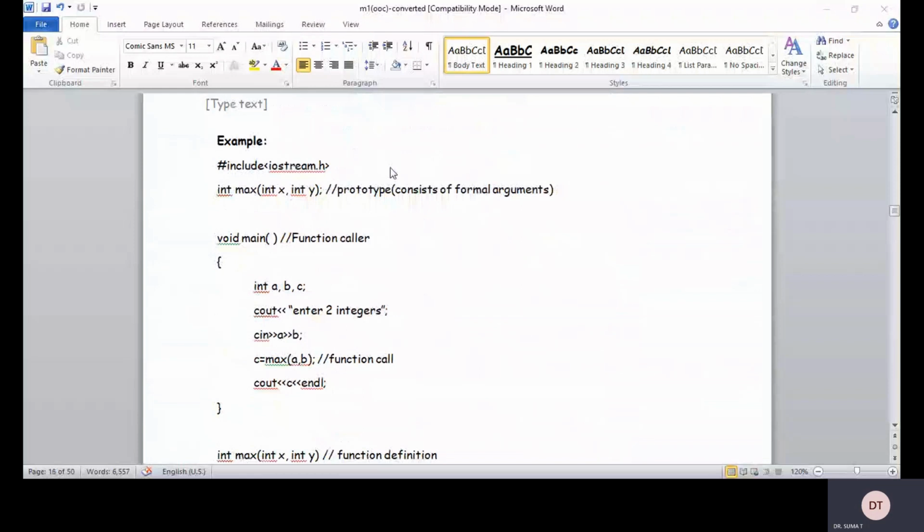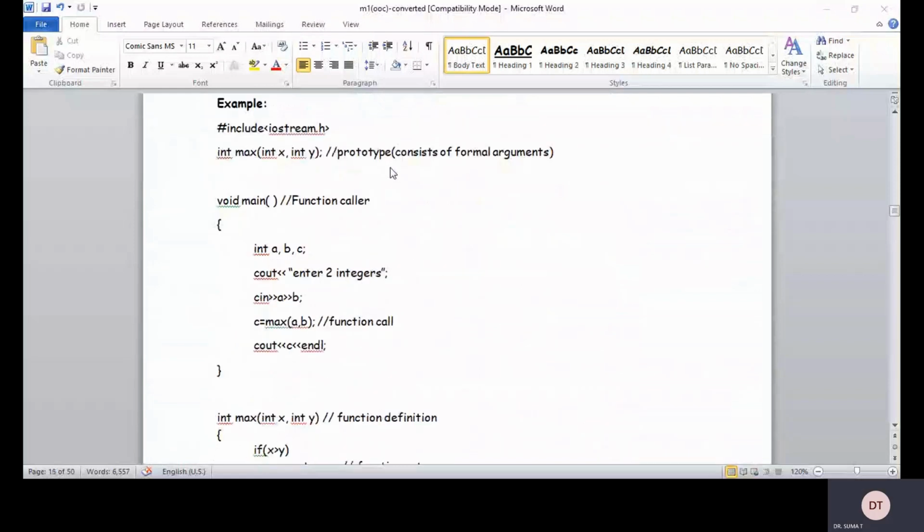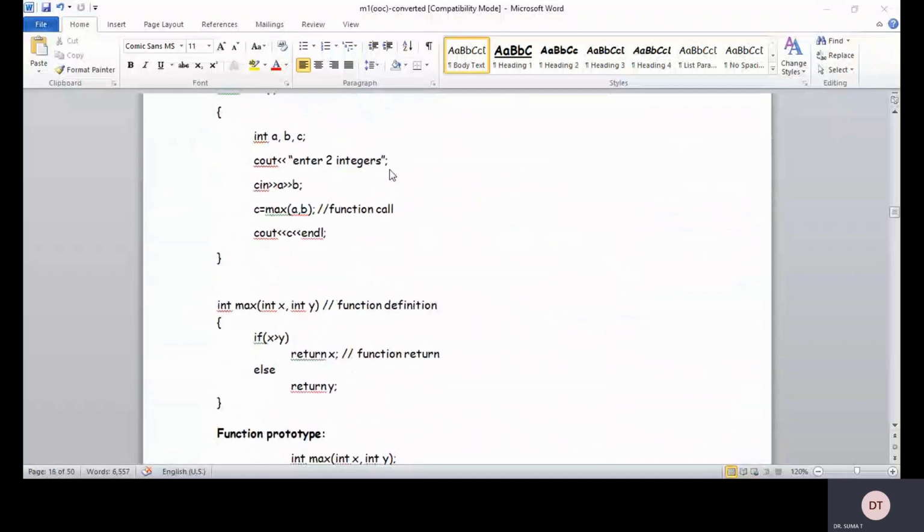Now I am using the function max(a, b). It is called a function call. Here we call the function max(a, b), then cout c, right? Whatever value we return from the function goes to this c, and in turn we print the value of c.